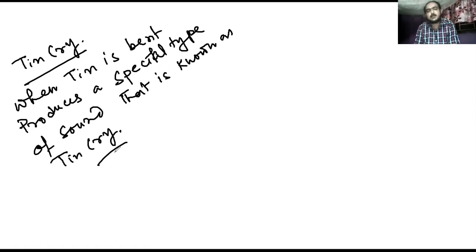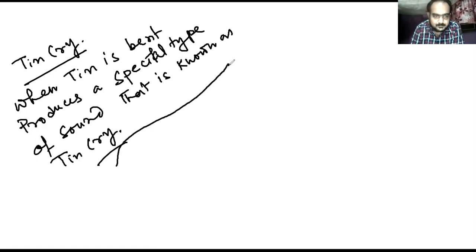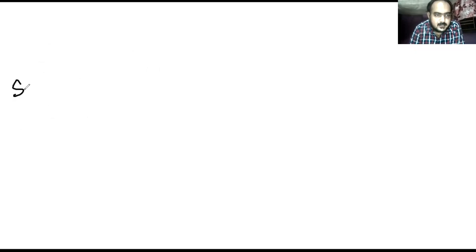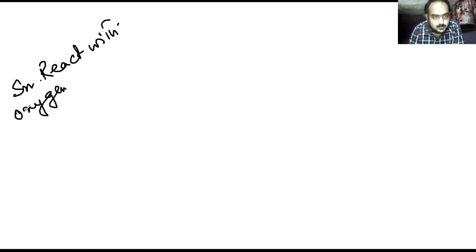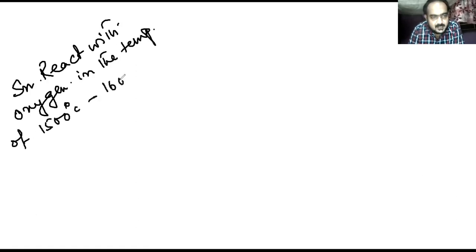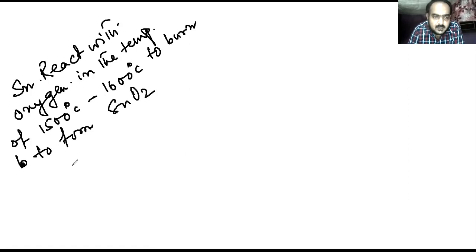Now we are going to some properties of tin. Tin, Sn, reacts with oxygen at a temperature of 1500 degrees centigrade to 1600 degrees centigrade, burning brilliantly to form SnO2. Okay, Sn plus O2 will produce SnO2.